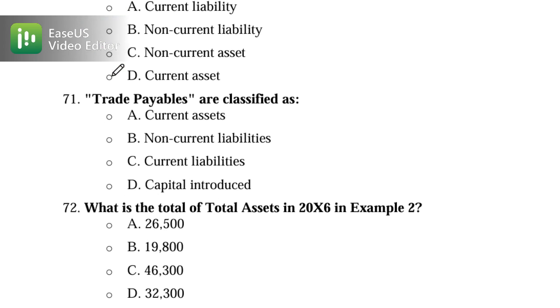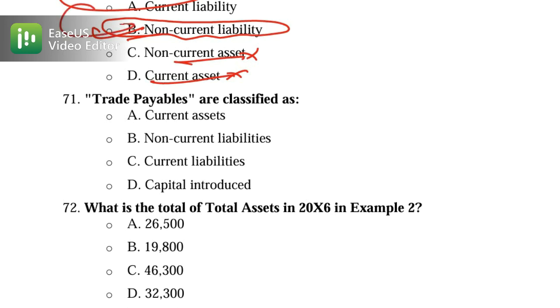70 is a bank loan. Bank loan is your liability, but you have to understand whether it is a current liability or non-current liability. So loan is your non-current liability. Current liability, no. Non-current asset, no. Current asset, no. Fine. So bank loan is your non-current liability. Trade payable is your current liability, meaning money owed to supplier. So option C is the correct one because it's your current liability.